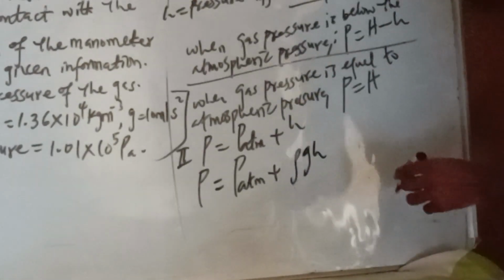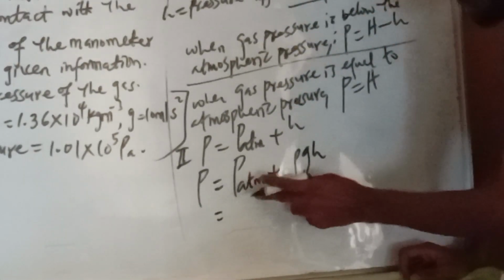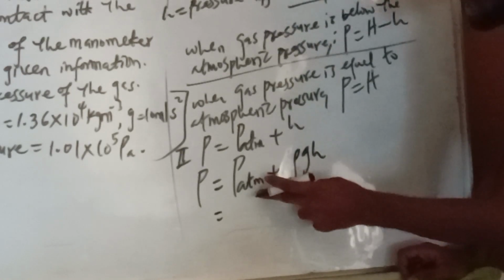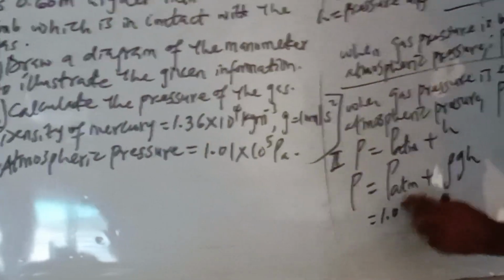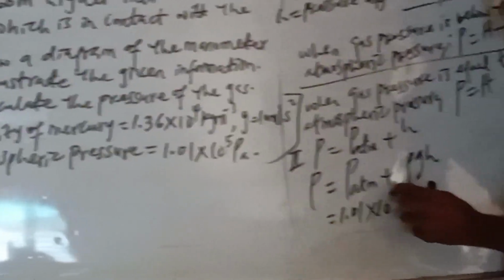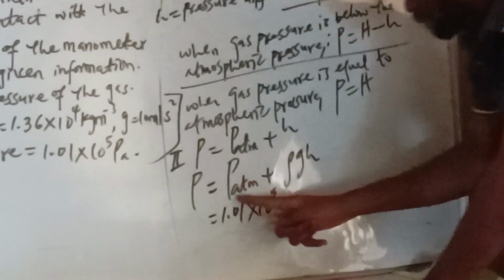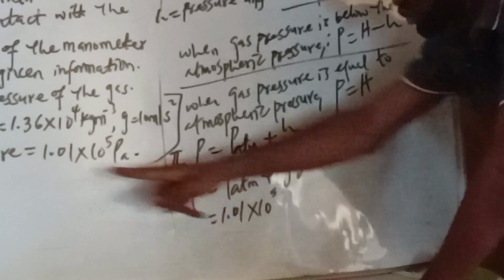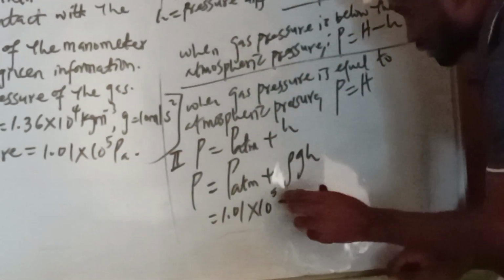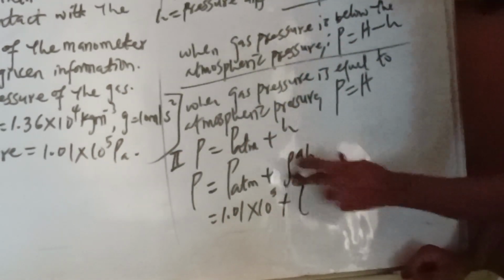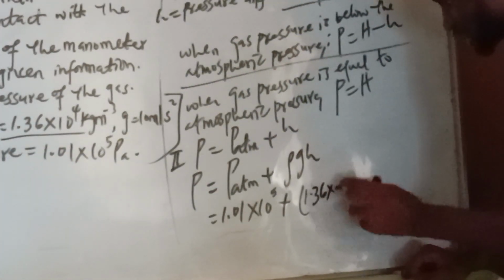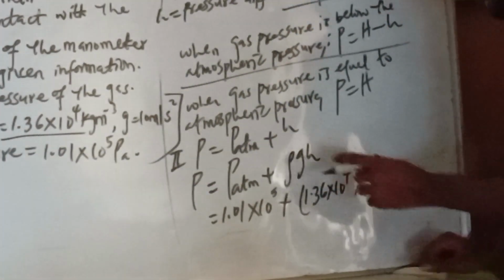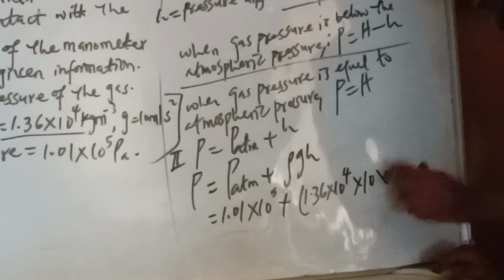g h. Okay, then what is my P ATM here? The atmospheric pressure, look at it here, is 1.01 times 10 power 5. Then plus density. Look at density here, 1.36 times 10 power 4, times g, which is 10, times our h.